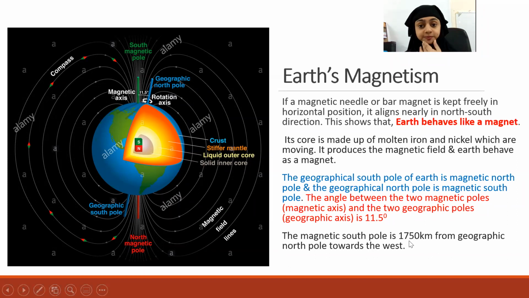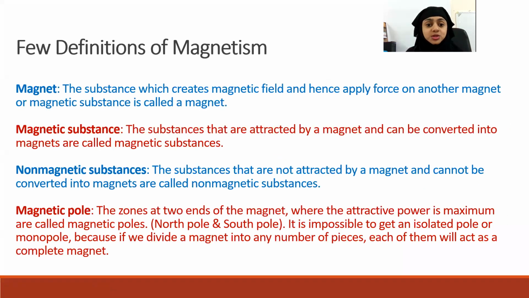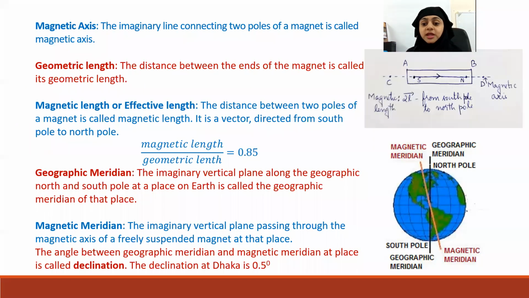Is that clear now? Yes, teacher. And we will have to travel towards the west. And here, if we want to travel from the South Pole of Earth towards the magnetic North Pole, we will have to travel the same distance, that is 1,750 kilometers on the surface of Earth towards the east in order to get to the North Magnetic Pole. My idea here is to let you know that the geographic North and South axis will be different from the magnetic North and South axis.